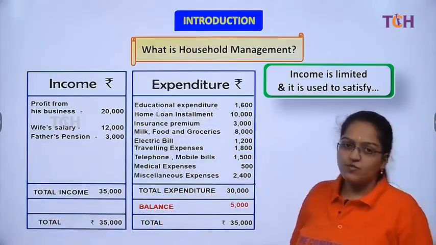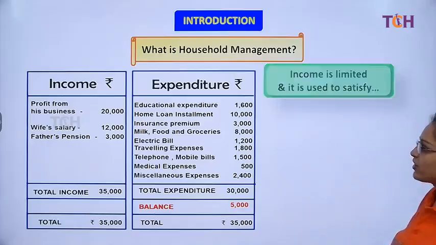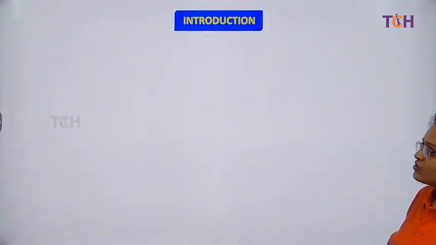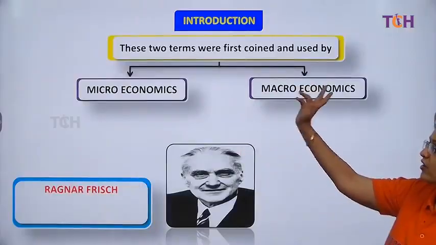So that is the household management. We talk about the income and the expenditure. We talk about the demand. We talk about our wants, right? So then we move ahead our limited income, the limited resources, and ye dil mange more, and the unlimited wants, right? So this is a study of economics which is classified into micro and macro part.